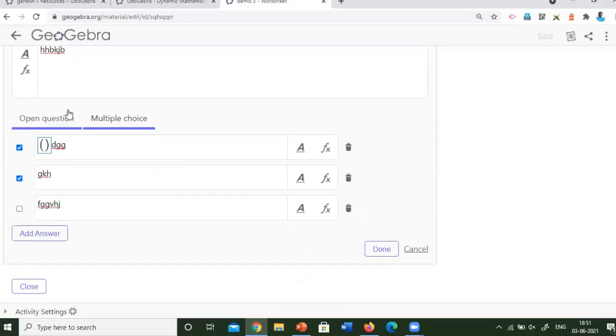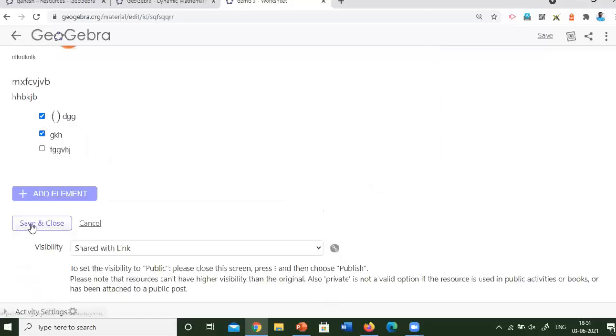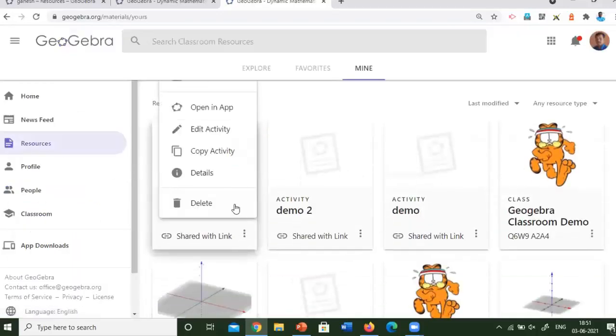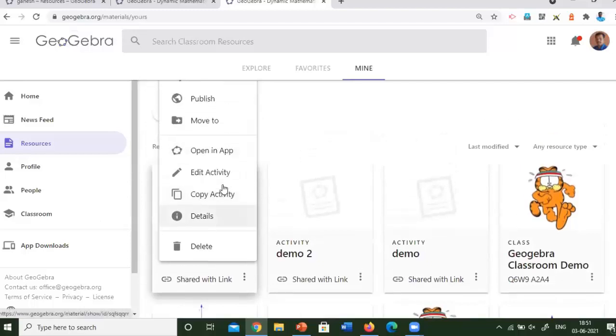So only two options are there, an open question and also a multiple choice question, and then click done and then save and post. Now you can see this activity. The demo 3 contains a GeoGebra applet. Now you can see I will open it in an app like this.